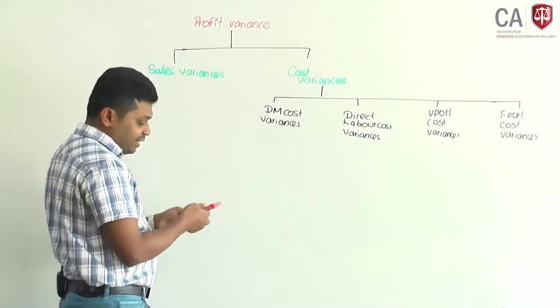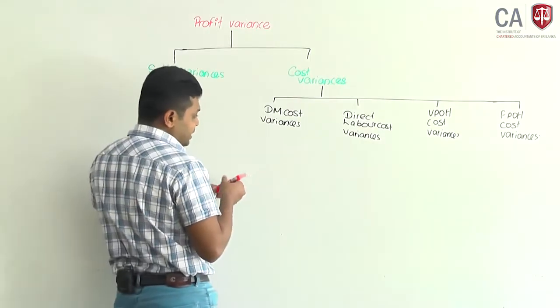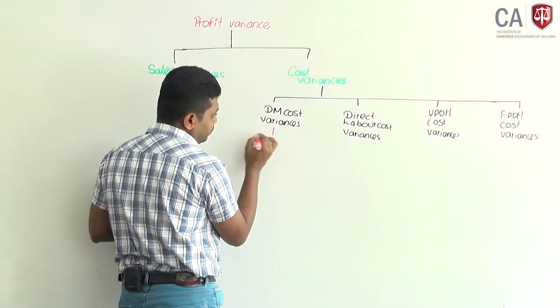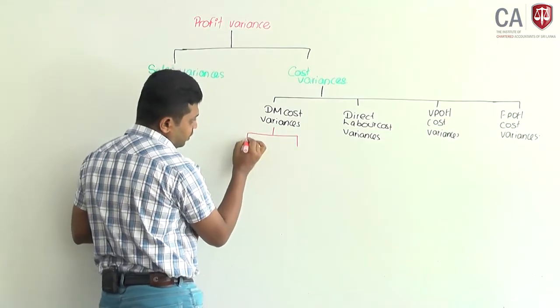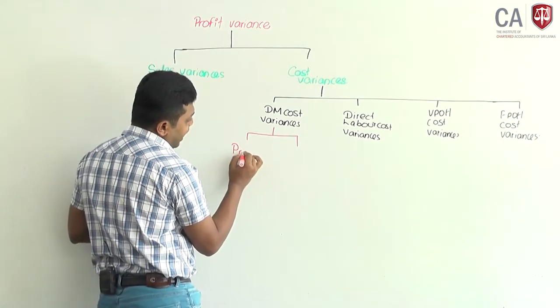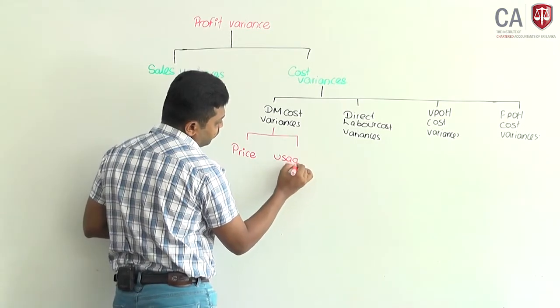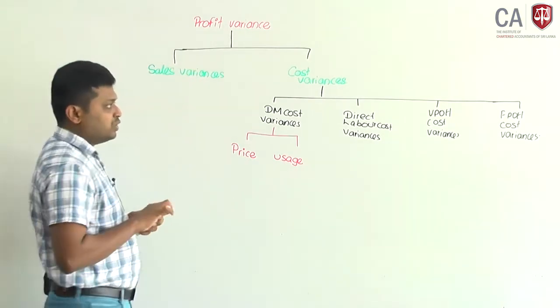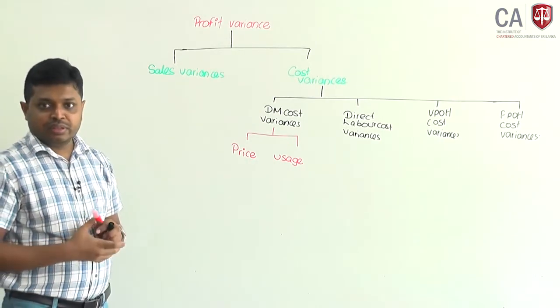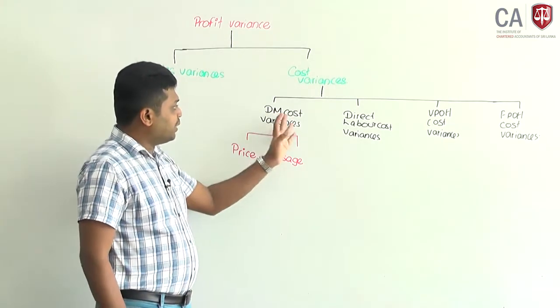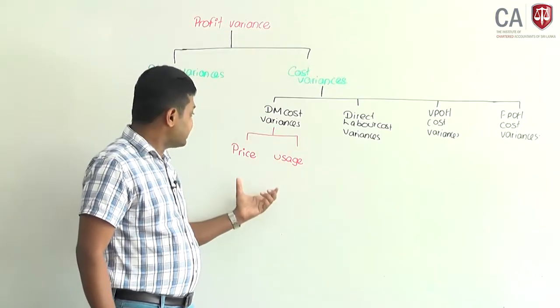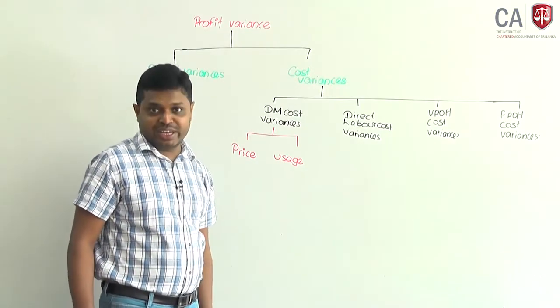Therefore, this direct material cost I can analyze into price and usage. Direct material cost variance will arise as a result of price and usage variance.